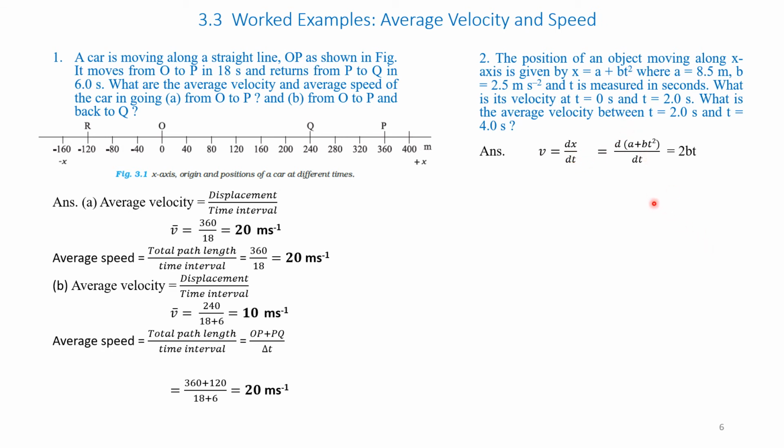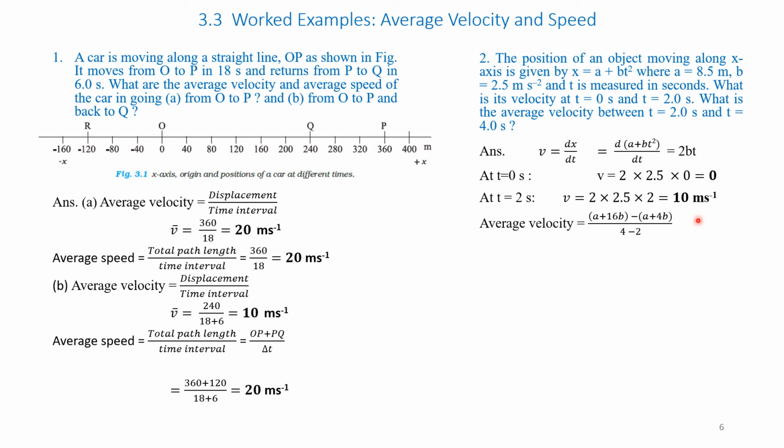To solve this problem, you should have some knowledge of differential calculus. So it is d by dt of a plus b t square. If we take the differential of a plus b t square, we will get 2bt. Therefore, at t is equal to 0, v is equal to 2 into b, b is 2.5 given, into 0. Therefore, t is 0, we get v is equal to 0. Therefore, at t is equal to 2 seconds, we get v is equal to 2 into 2.5 into 2. That is equal to 10 meters per second.